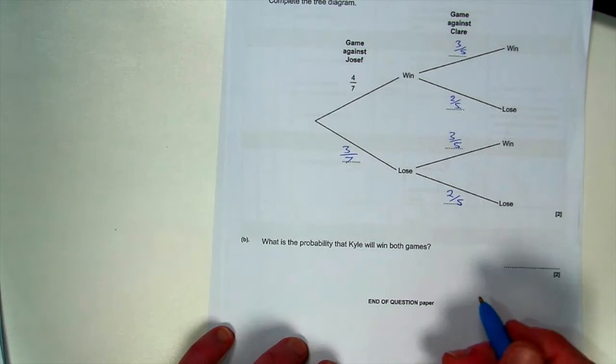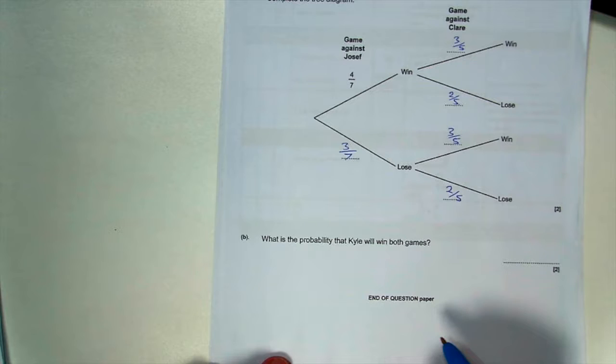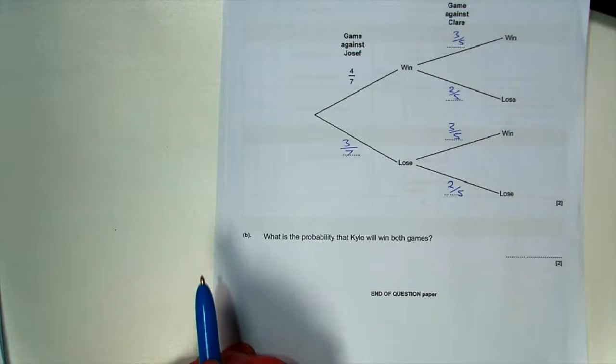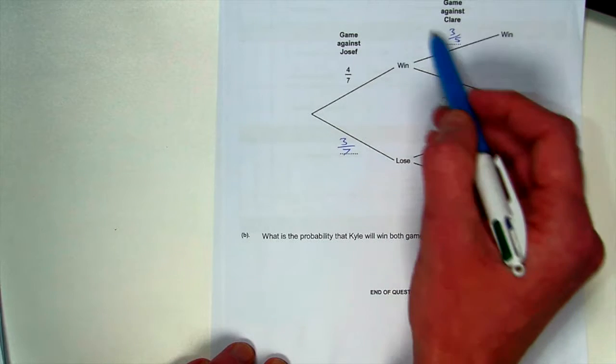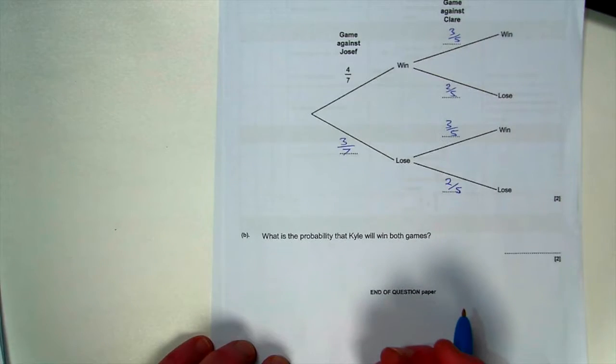What is the probability that Kyle will win both games? Well, the question is asking for the probability of Kyle winning game 1 against Joseph and winning game 2 against Claire. And in probability, the word "and" means multiply.